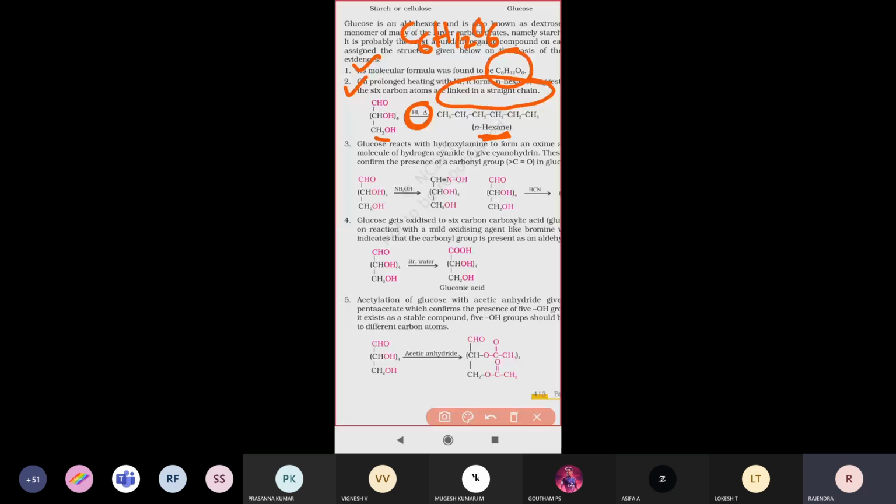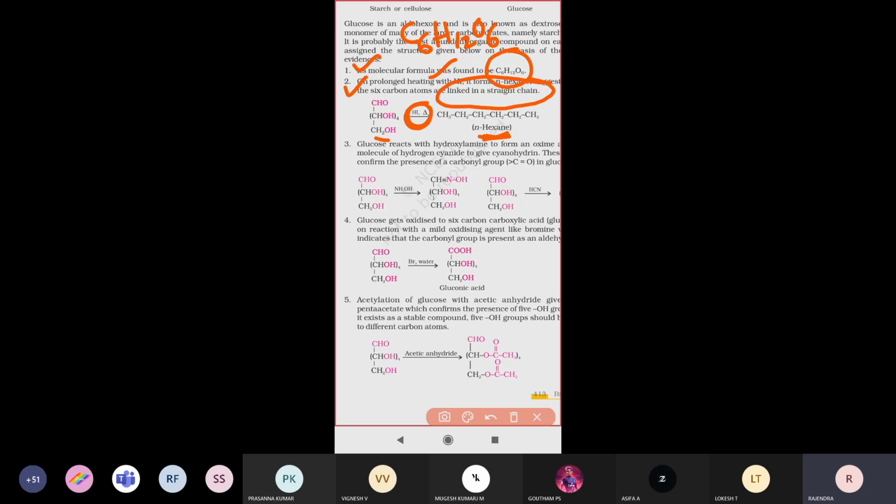That is the evidence this point is giving. So this is the first evidence.